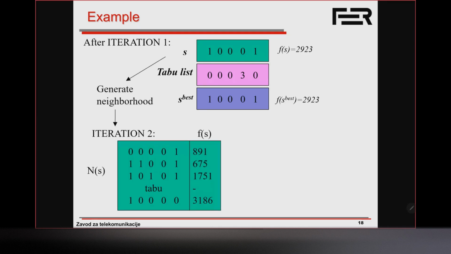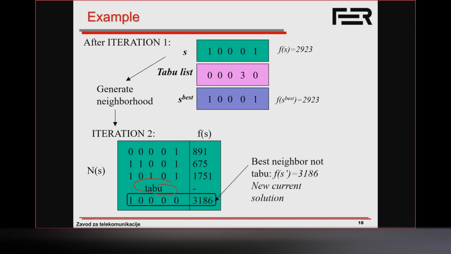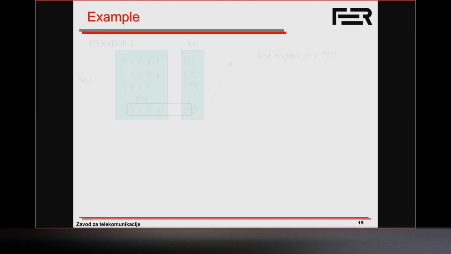Okay, we take our solution, we generate our neighborhood. What we see now is that flipping the 4th bit is taboo, so we're not going to do that. We're not allowed to do that, so we can flip the 1st, 2nd, 3rd, and 5th bit. And these are our neighbors. We find the best neighbor, which is not taboo. And we say, okay, that's this one. It becomes the new current solution.